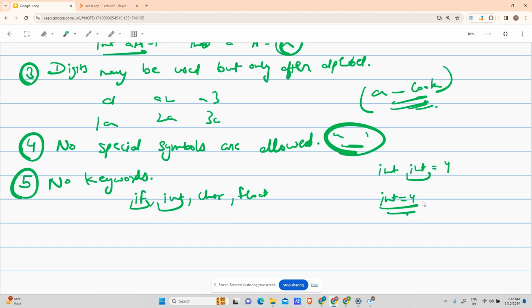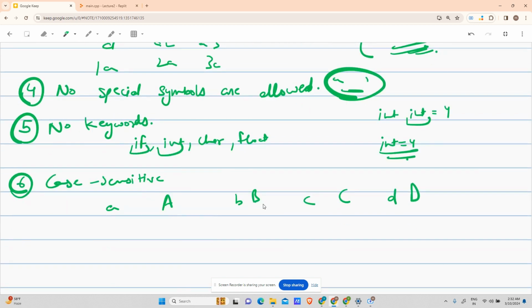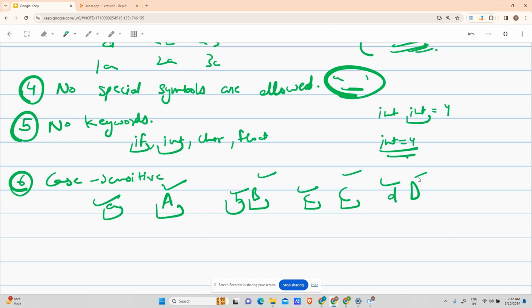The next rule is all statements in C++ are case sensitive. What is the meaning of case sensitive? Do you know about capital A, small a? In C++, capital A is actually different from small a. Capital B is different from small b, and capital C is different from small c. So lowercase letters are different from uppercase letters. I hope that was clear to you.